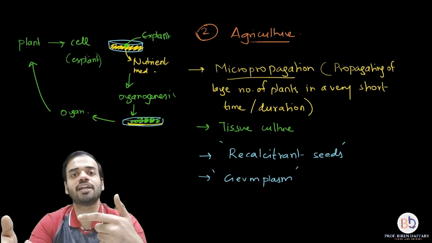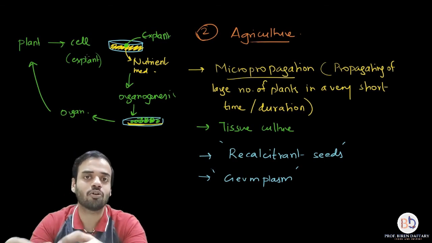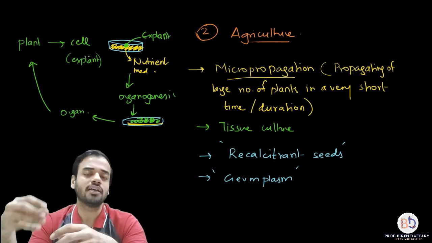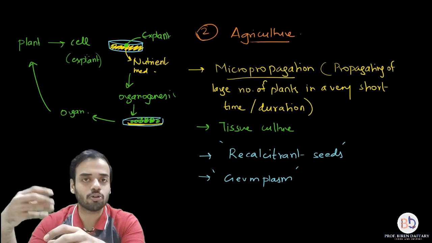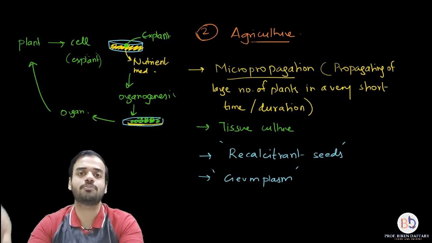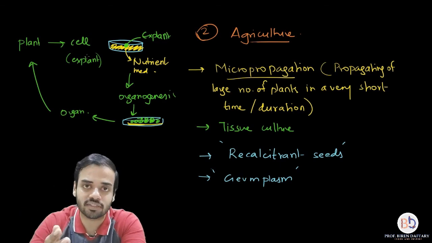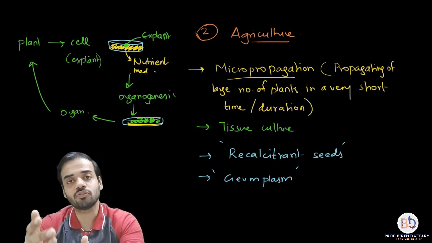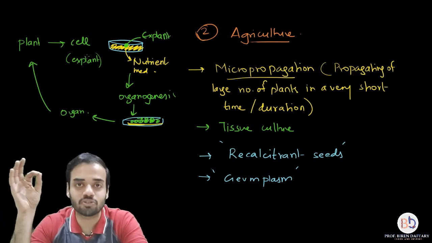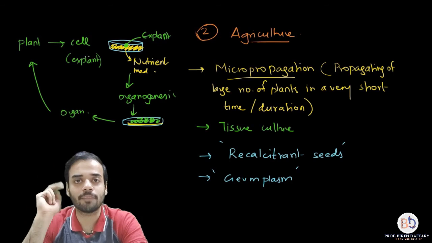That cell will divide, so organogenesis will happen and an organ will be formed. Then if you want that organ, you can remove it or you can continue with that organ. So you can keep on growing that organ so it develops into a plant. Those plants are called products of tissue culture or micropropagation. How is it useful? It is useful in cases of plants which have recalcitrant seeds. That means those seeds cannot be stored at low temperature. So these are the two applications in agriculture.